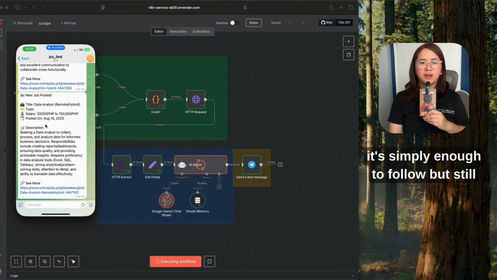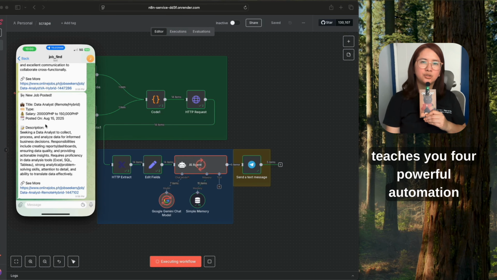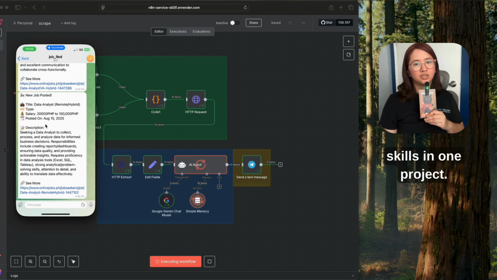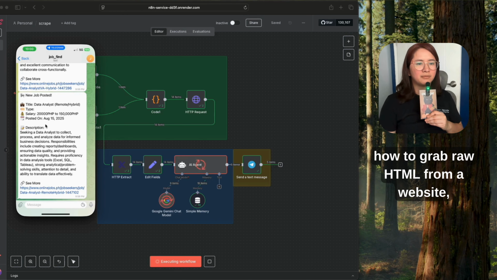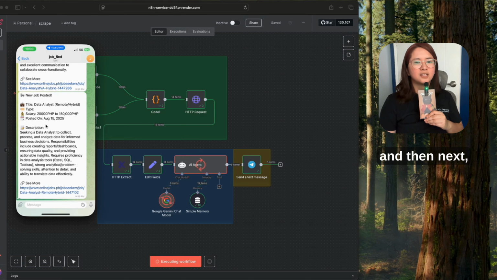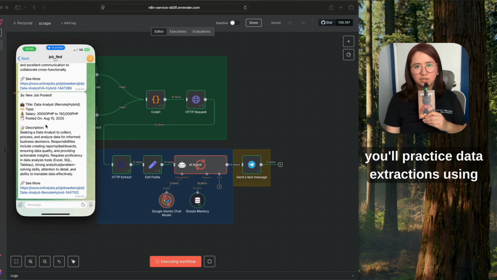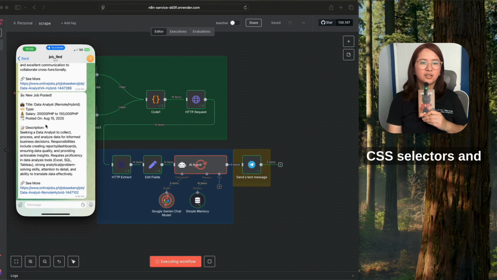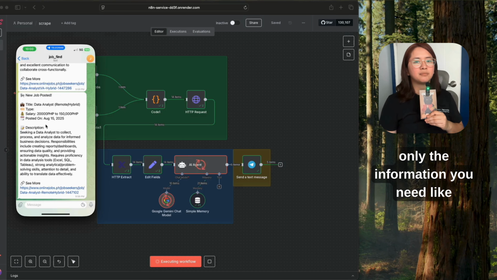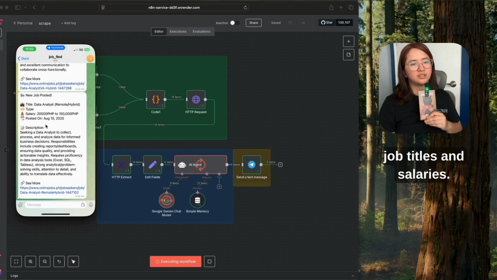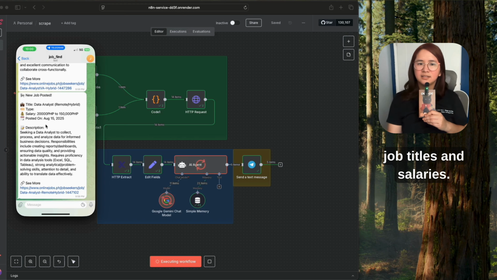It's simple enough to follow, but still teaches you four powerful automation skills in one project. So, first, you learn basic scraping, how to grab raw HTML from a website. Next, you'll practice data extraction using CSS selectors and regular expressions to pull only the information you need, like job titles and salaries.